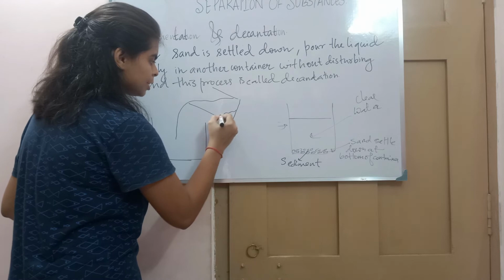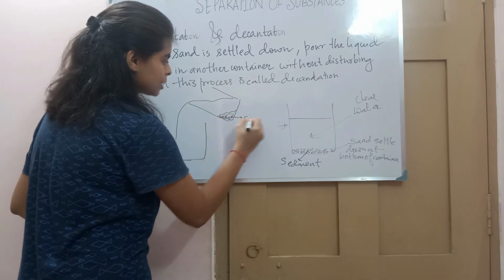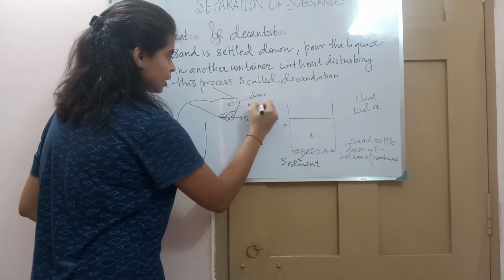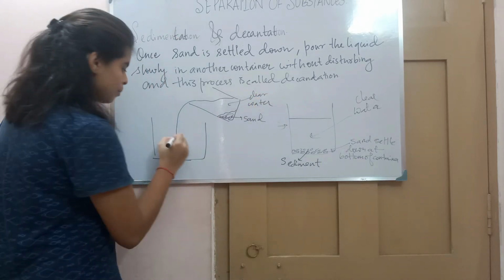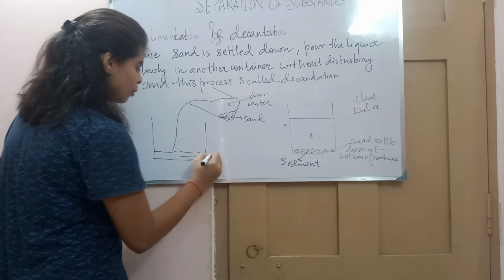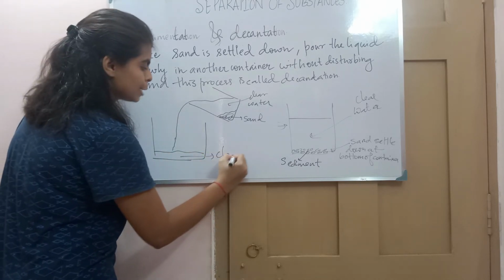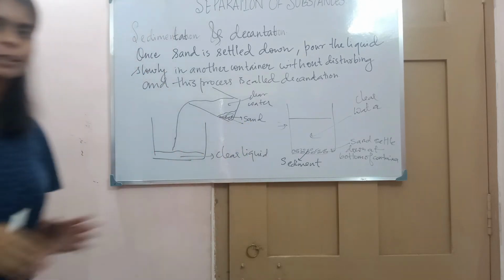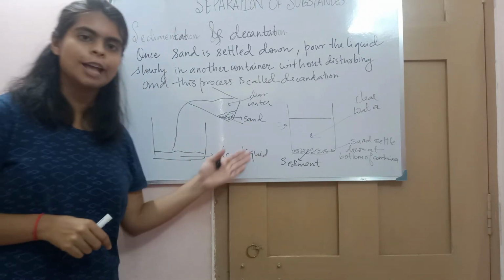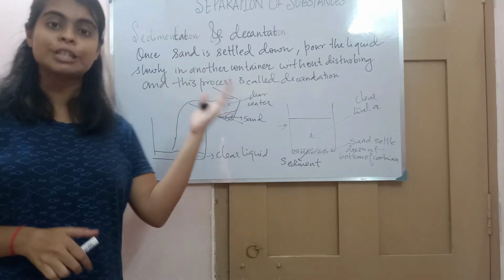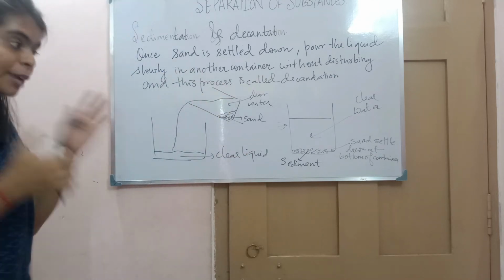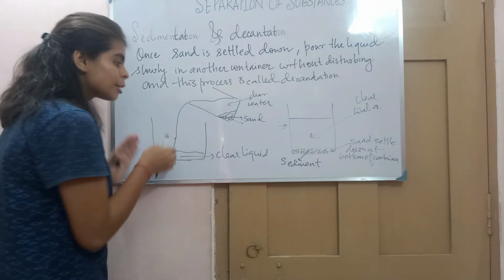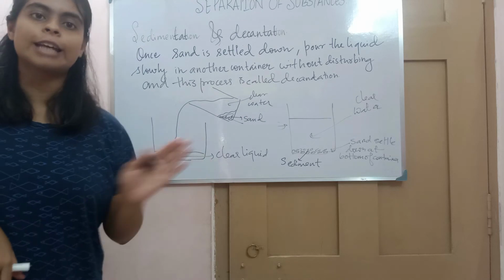Here this is the collection of sand, and this is the clear water. Now I will pour this liquid over here, and in the empty container you will get a clear liquid, and in this container you will get the sand. In this way you separate the sand and water by the process of sedimentation and decantation. Separating this liquid from the mixture and pouring it into another container is called decantation.